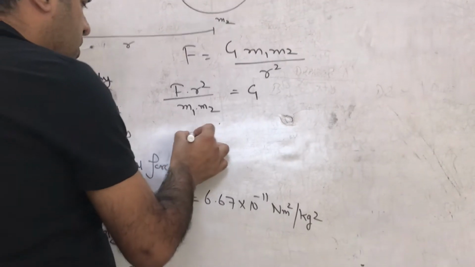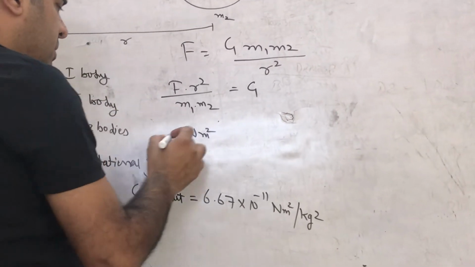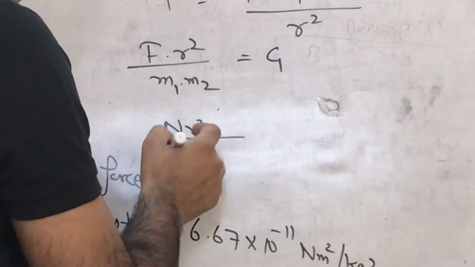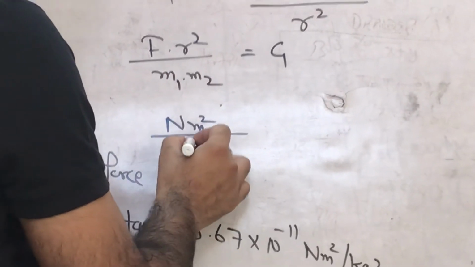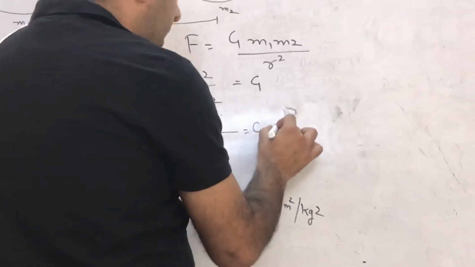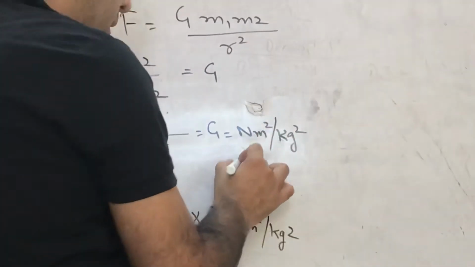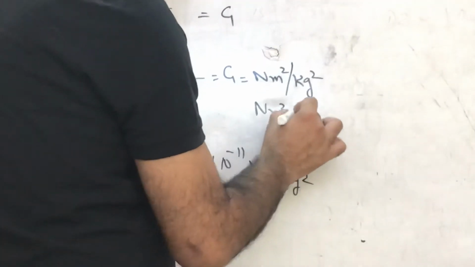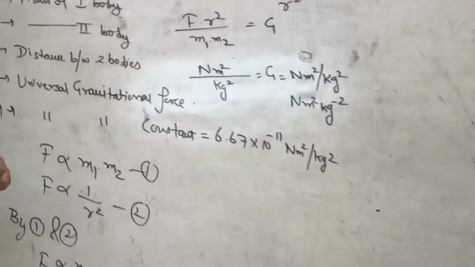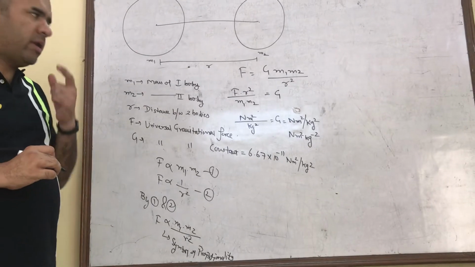The unit of force is Newton, the unit of distance between both the objects is meter, and the mass unit is kg, so kg into kg is kg square. Hence the unit of capital G is Newton meter square per kg square. You can write it like this as well, Newton meter square kg to the power minus 2. Later on we will do the numerical based on this as well. So this is the law of gravitation.